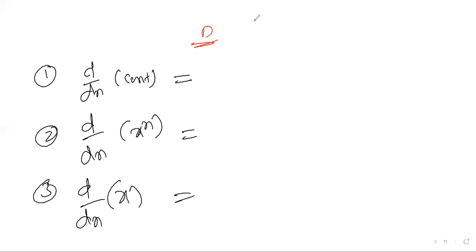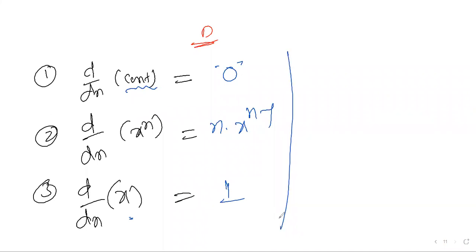The first one, a constant: 0, sir. Second one? What's the third one? Only 3 formulas I told you. Clear? These are the 3 things. With this, we work through examples also.